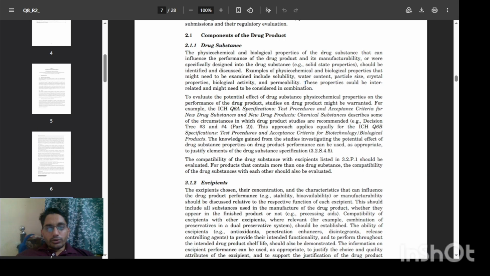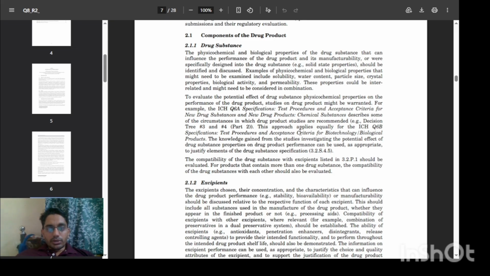These properties could be interrelated and might need to be considered in combination. To evaluate the potential effect of drug substance specific chemical properties on the performance of drug products, studies on drug product might be warranted. For example, ICH Q6A, specification test procedures and acceptance criteria for new drug substances and new drug products: chemical substances, describes some of the circumstances in which drug product studies are recommended.